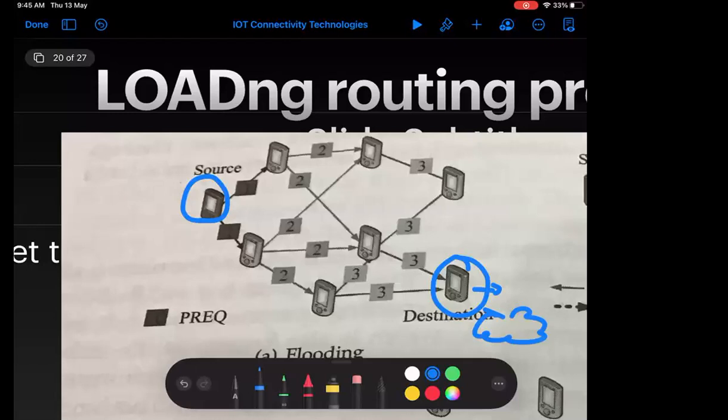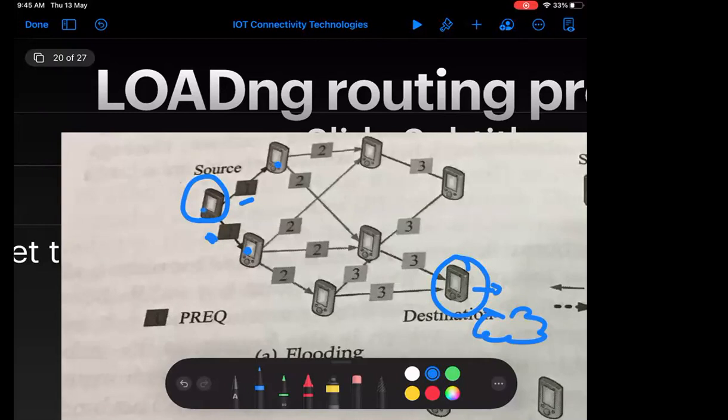Got my point? Now, the source will send one route request message to this node because it is its neighbor, and it is also counting the hop count. So one hop count is there to reach this node. Up to this much is clear, student? Yes, sir. Explain one more. Okay, so this is my source node and this is my destination node.